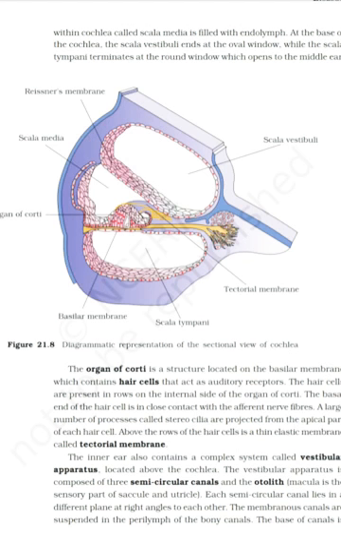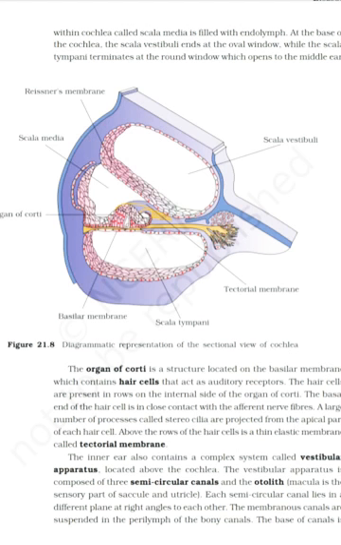The organ of Corti is a structure located on the basilar membrane which contains hair cells that act as auditory receptors. The hair cells are present in rows on the internal side of the organ of Corti. The basal end of the hair cell is in close contact with the afferent nerve fibers. A large number of processes called stereocilia are projected from the apical part of each hair cell. Above the rows of the hair cells is a thin elastic membrane called tectorial membrane.